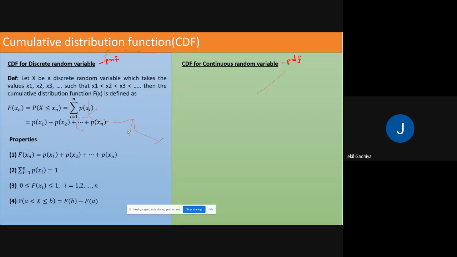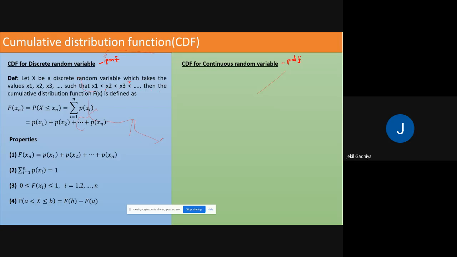Let x be a discrete random variable which takes the values x1, x2, x3 such that x1 is less than x2, less than x3, and so on.